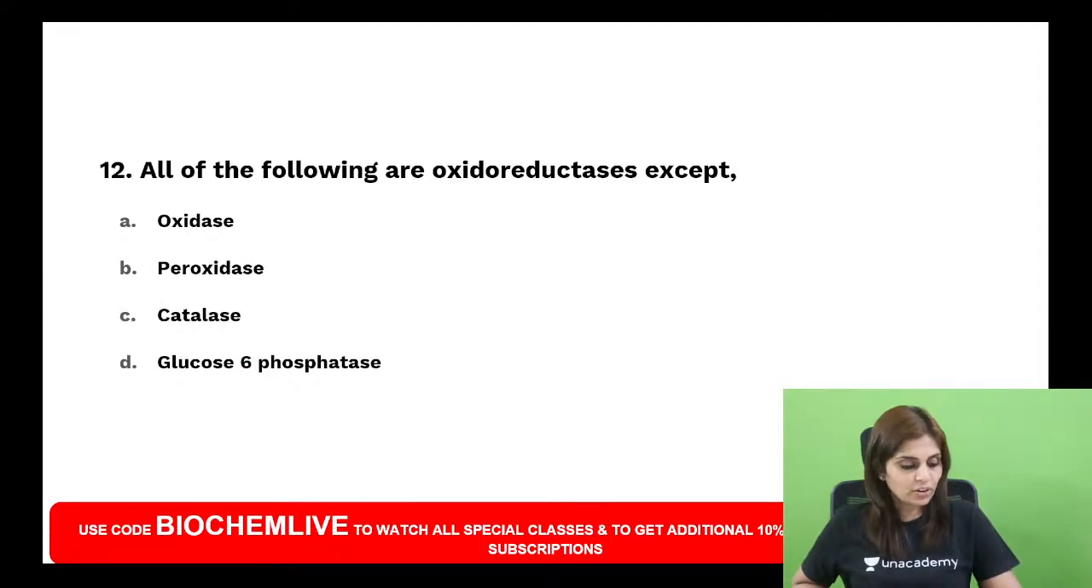All of the following are oxidoreductases except. What is the answer? Recently started watching your classes on Unacademy, fell in love with your explanations, it became easier. I am happy, Shilpa, I am happy that you are loving my explanation.